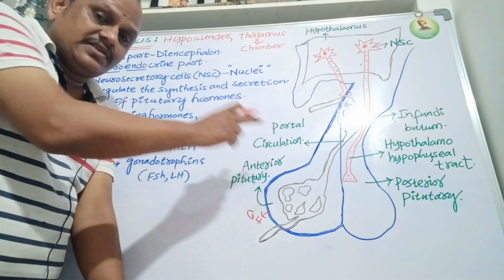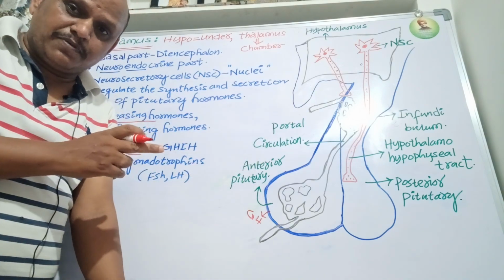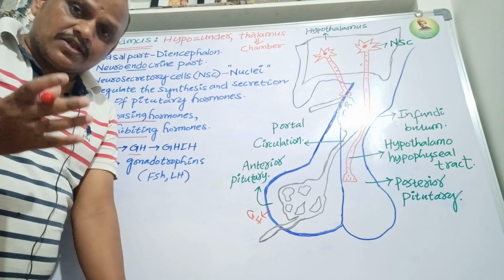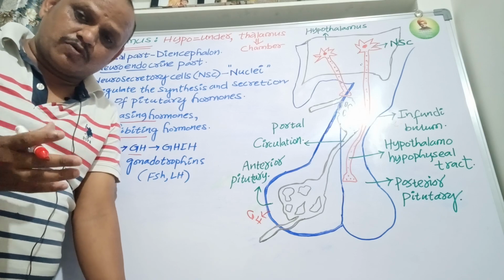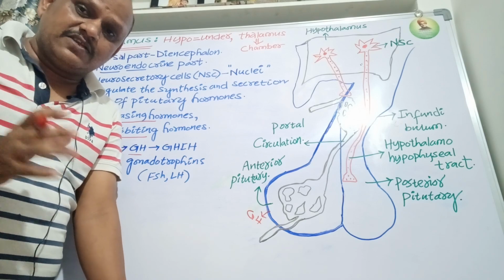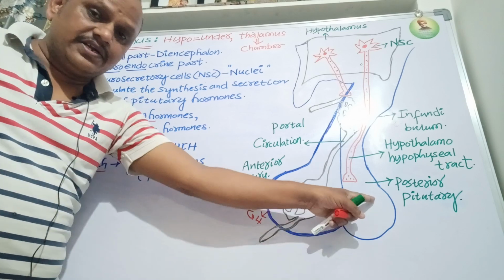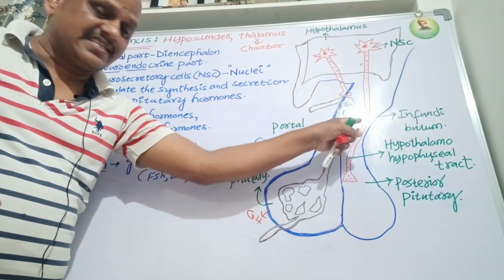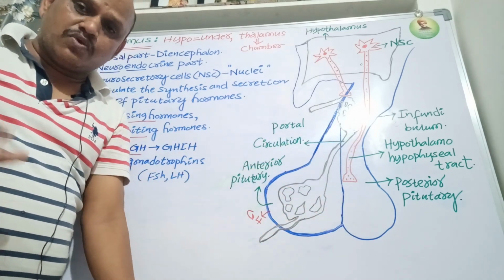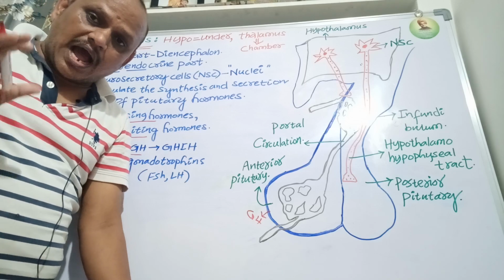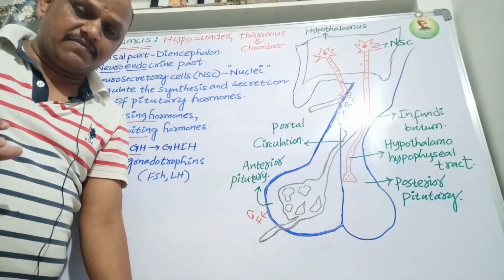The posterior pituitary temporarily stores two hormones, oxytocin and vasopressin. They are directly synthesized by the hypothalamus and enter the posterior pituitary through a passage known as the hypothalamo-hypophyseal tract.